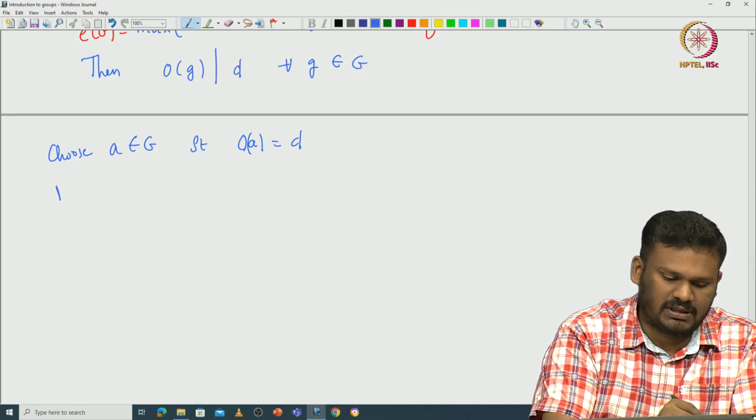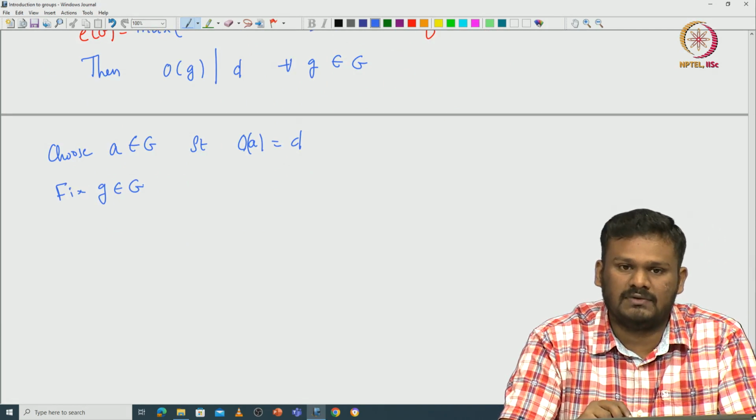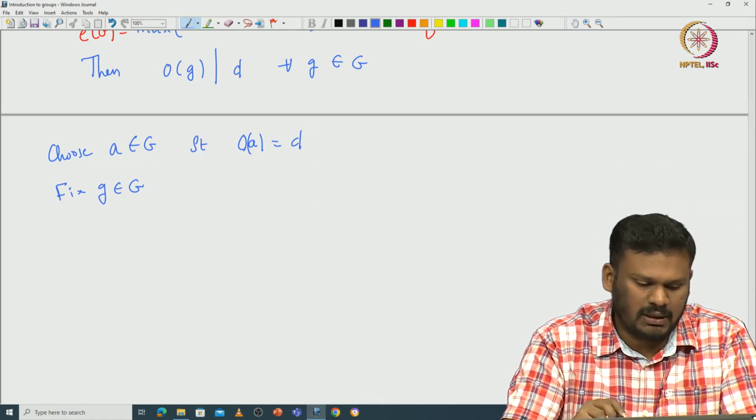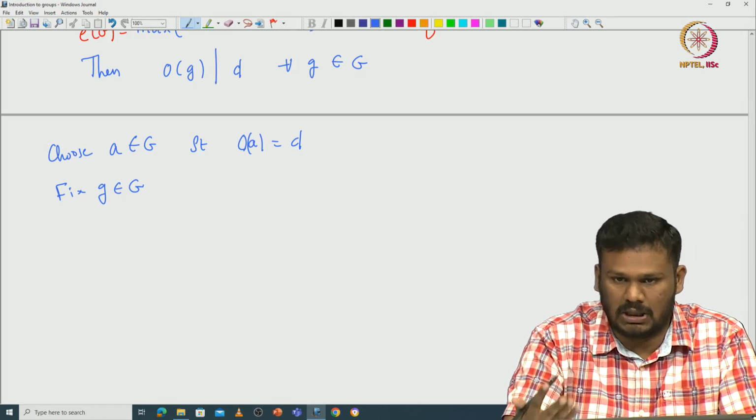Now fix this g in G. We want to prove that the order of g divides D. Let us say it is not true.